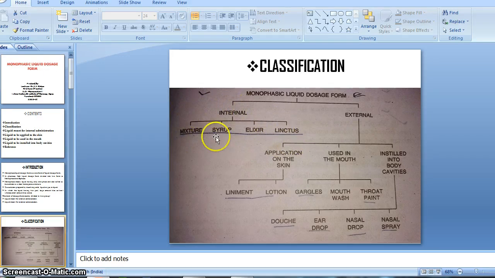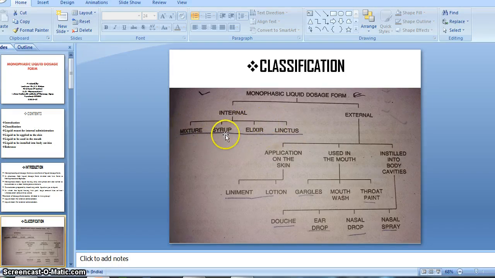First of all, we have to see the internal monophasic liquid dosage form. That is mixture, syrup, elixir, linctus. These four kinds of preparation we take internally, meaning we are drinking it, right? We can drink it. हम लोग पी सकते हैं, मतलब इंटरनली हम लोग एडमिनिस्टर कर सकते हैं या फिर करते हैं, ठीक है?